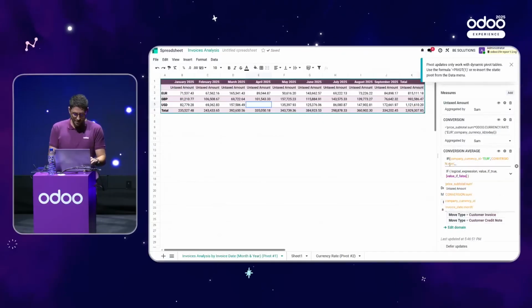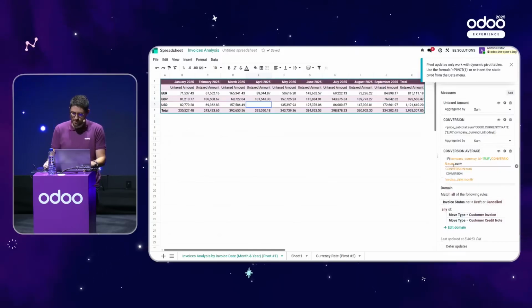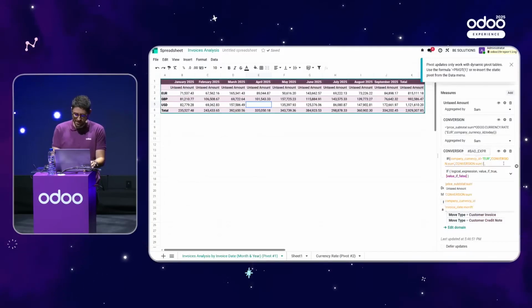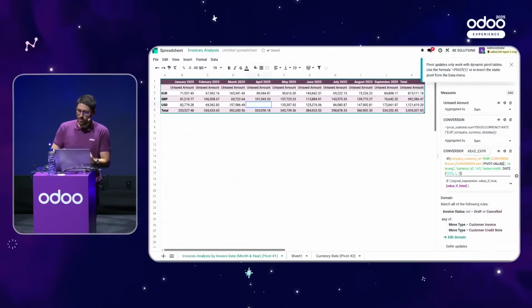Otherwise, if it's USD or GBP, in that case, I should use the conversion that I will divide by the average rate. And the average rate, we have seen that it was computed thanks to a pivot value, right?